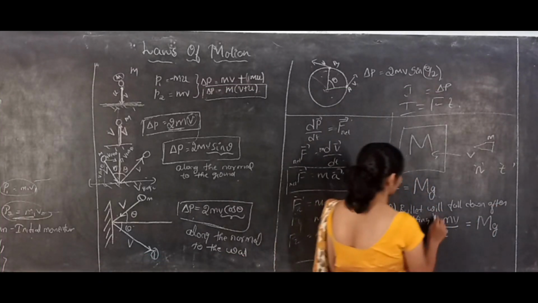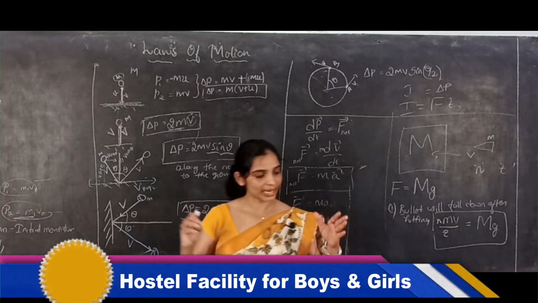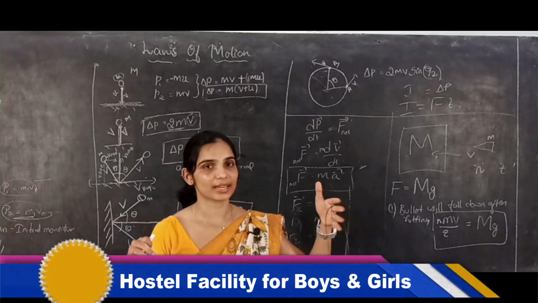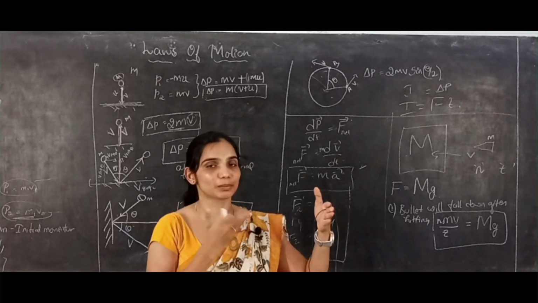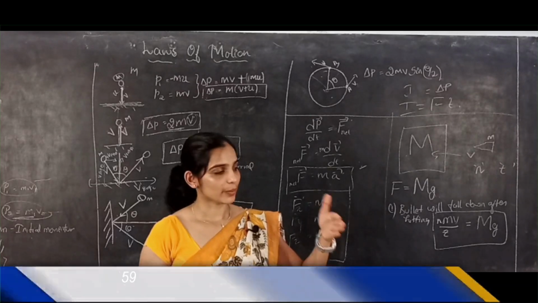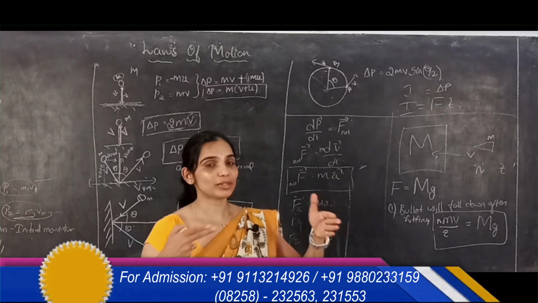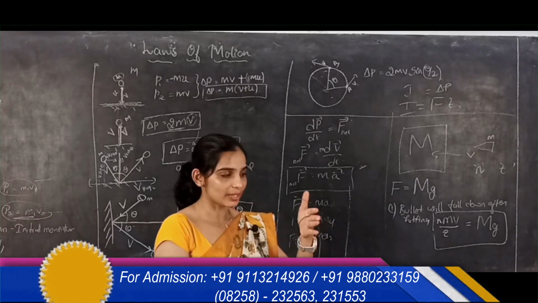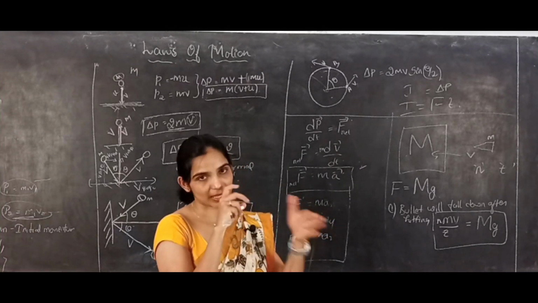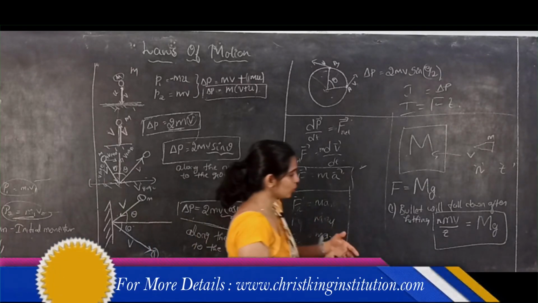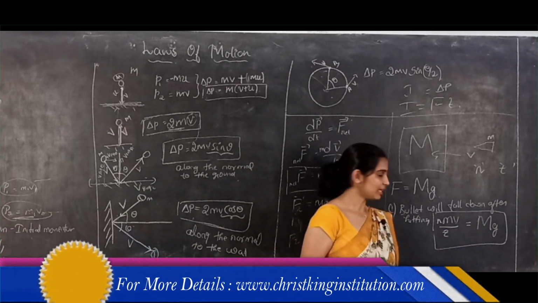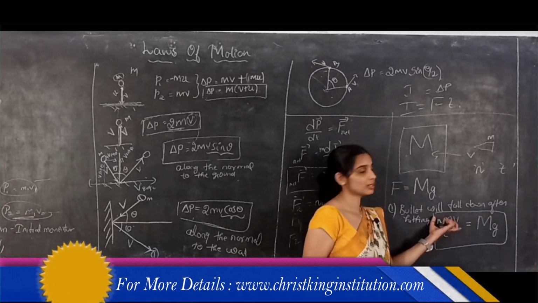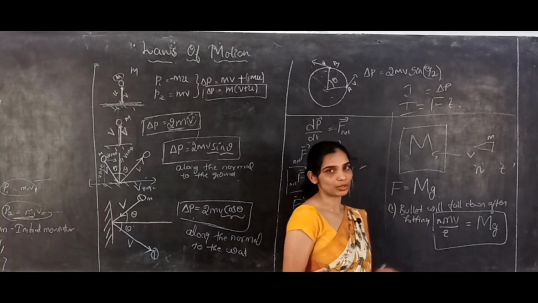So remember this relation. There is one metal plate, and it is kept floating in the air by firing bullets at it continuously with a certain speed. If all the bullets come, hit and drop down there, then the force acting on that metal sheet is equal to nmv divided by t. t is the time up to which the bullet is fired, n is the total number of bullets and mv is the momentum of each bullet.